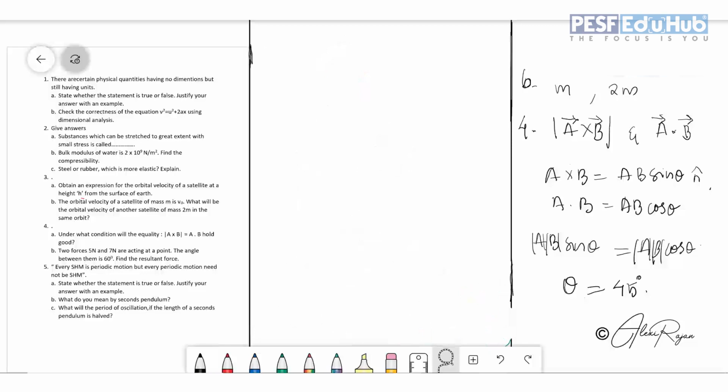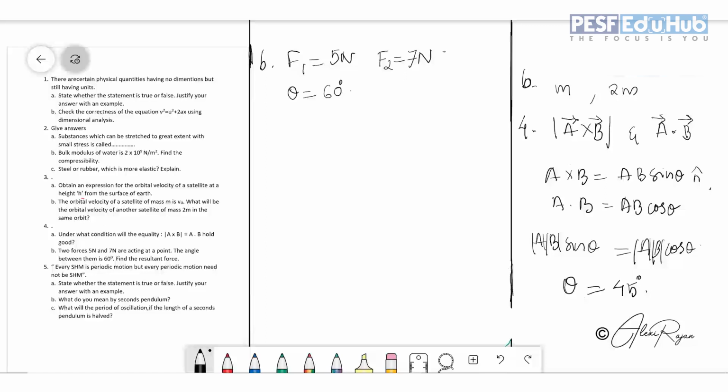Fourth question, second sub question. Two forces of 5 Newton and 7 Newton, that is F1 is equal to 5 Newton and F2 is equal to 7 Newton, are acting at a point. The angle between them is 60 degree.